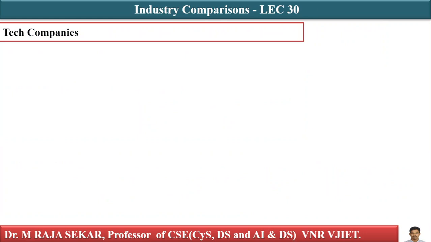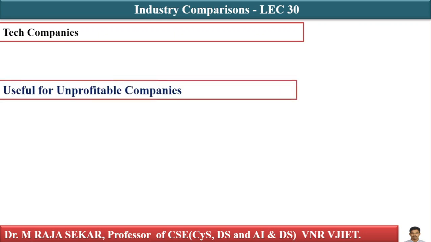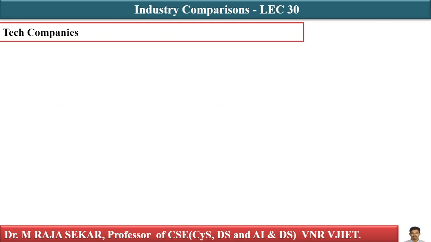How can I say industry comparisons? Different industries have different average P by S ratios. Tech companies often have a higher P by S ratio due to growth potential.